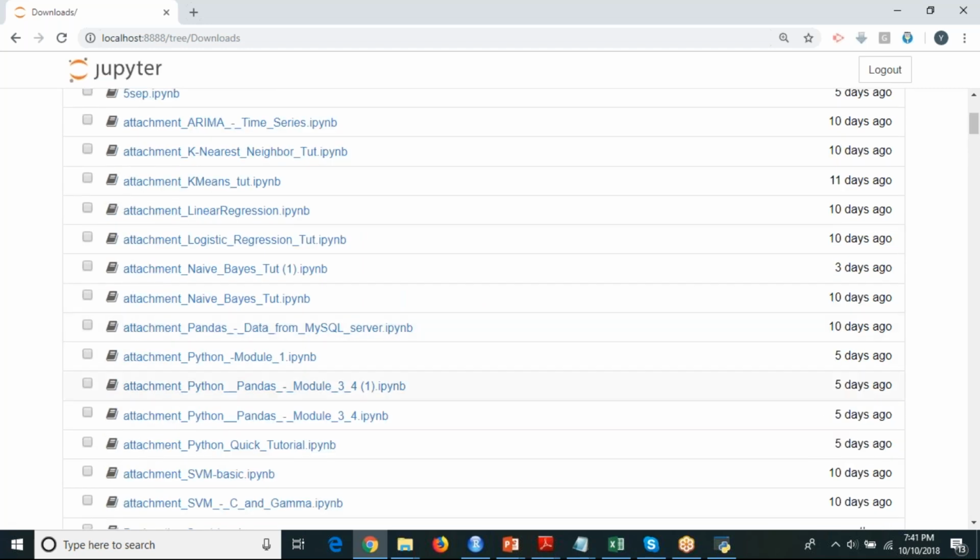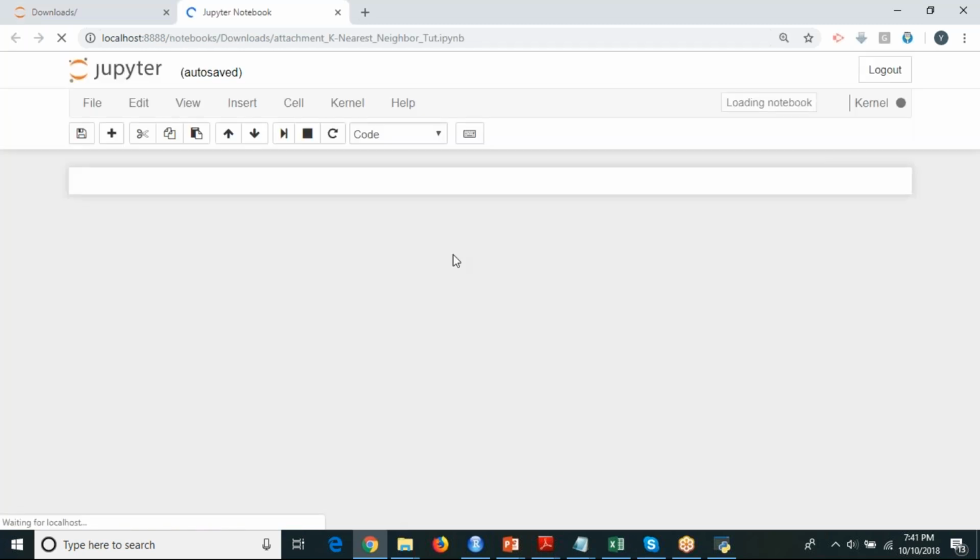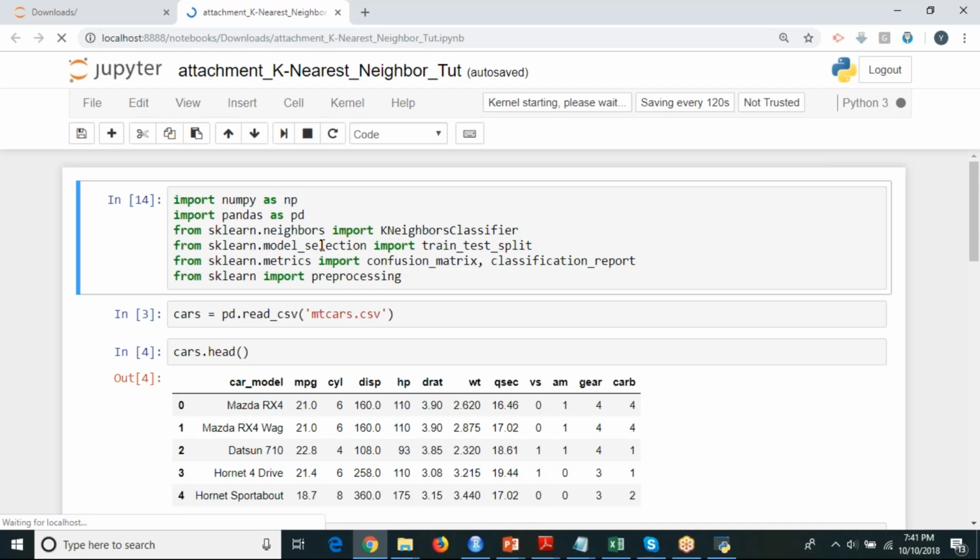Numpy, pandas, matplotlib. Okay, KNN, k nearest neighbor. For implementation of k nearest neighbor classifiers, pandas, numpy, matplotlib, all three are mandatory. Apart from that, some other libraries I'm going to show you are exclusively for particular functions. See here, this library called sklearn.neighbors. From sklearn.neighbors, you need to import a function called KNeighborsClassifier.